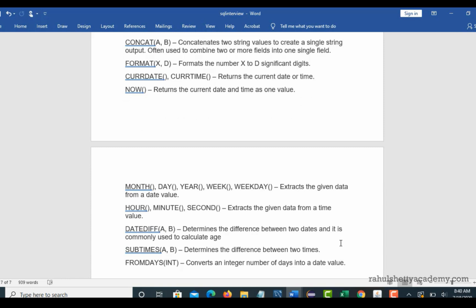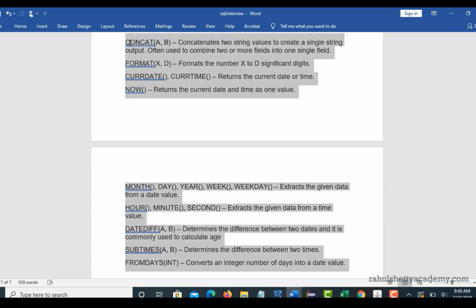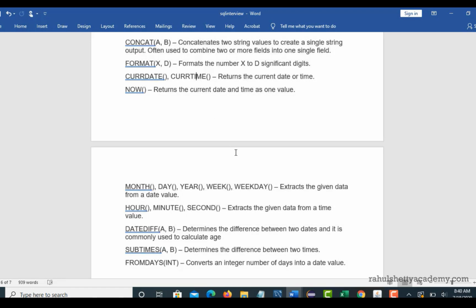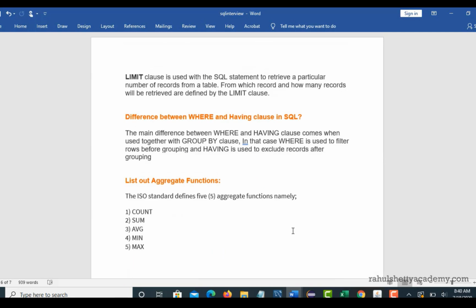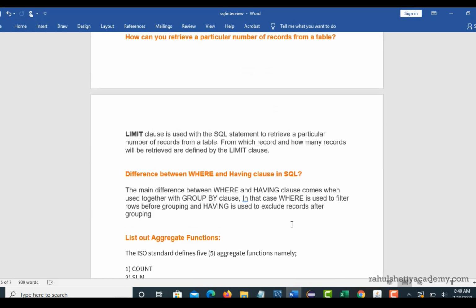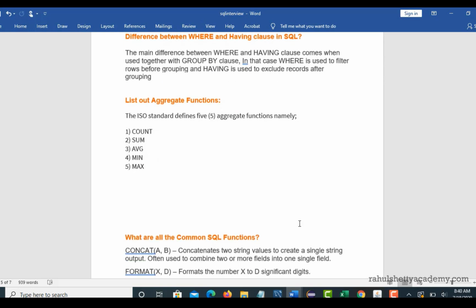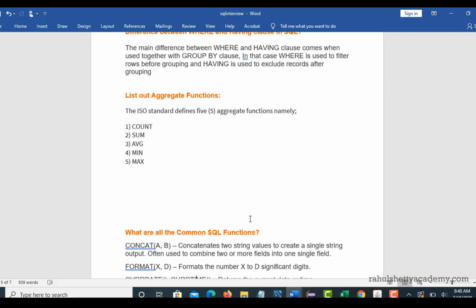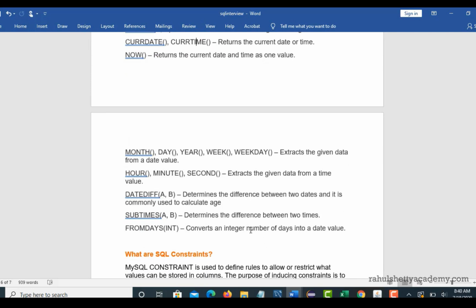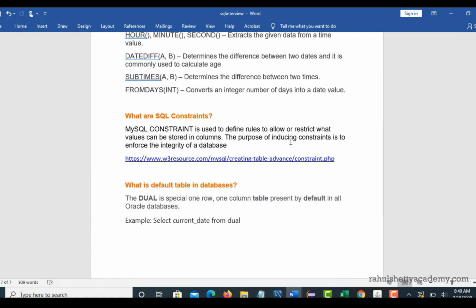Okay, I'm not going into depth of what each and every function does. See guys, if you just Google, you will get so many examples on this. So for every function here, you can just Google and see what different variations you have. We are explaining and doing some practical theory as well, but that depends. So this is an important concept: where, group by, having, and I have shown them. So these you can simply find on any website with SQL tutorials, right?